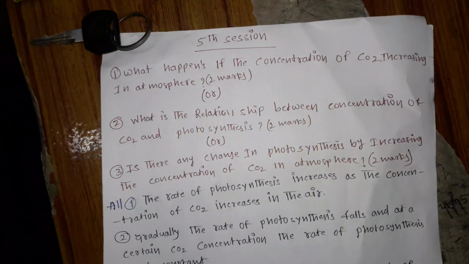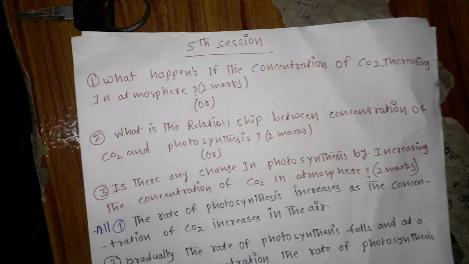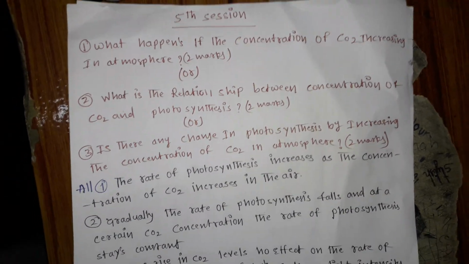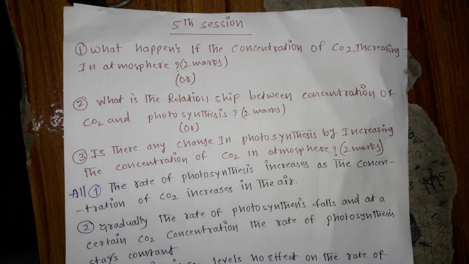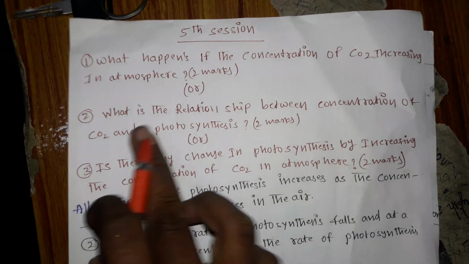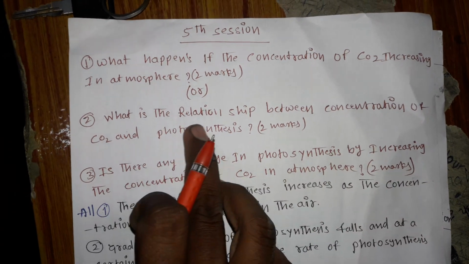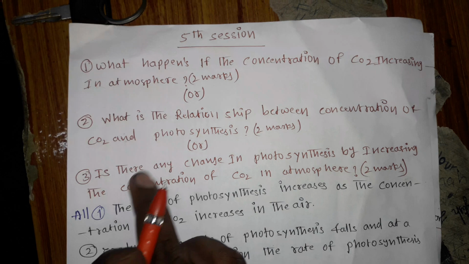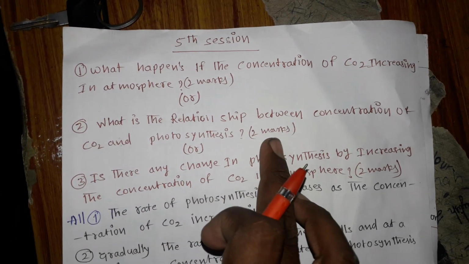But in exams, they cannot ask the same question repeatedly, they will change the mode of questions with the same meaning. So let's check the questions. What is the relationship between the concentration of CO2 and photosynthesis?